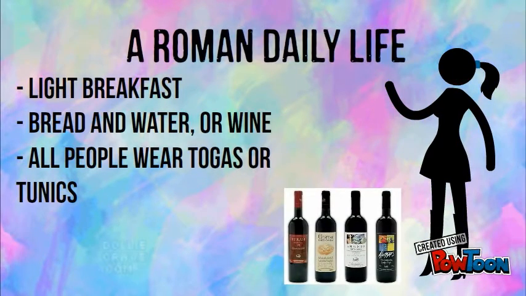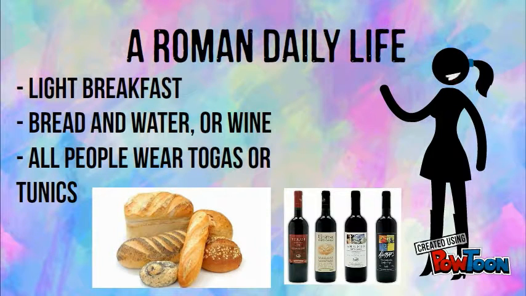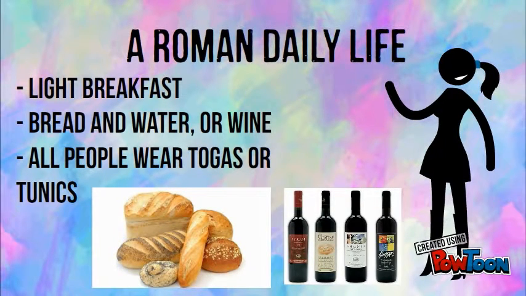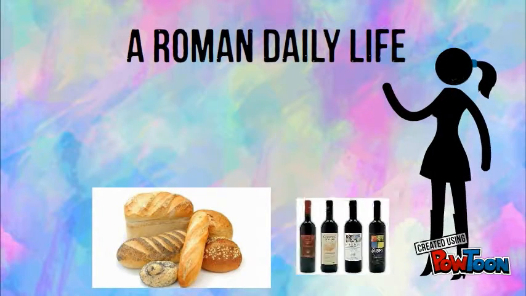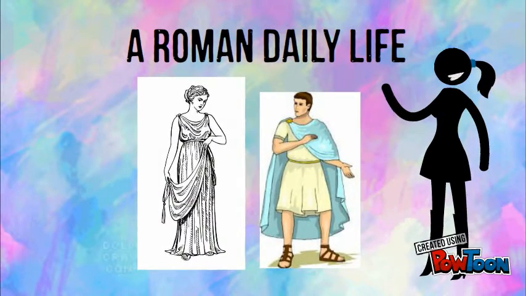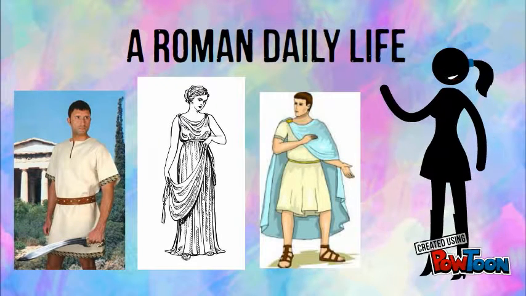Roman daily life. Daily life in ancient Rome often began with a light breakfast of bread and water. Men and boys wore togas and then later tunics, which are larger than a typical shirt. Women and girls also wore tunics. However, these reached their ankles and tied near the waist.